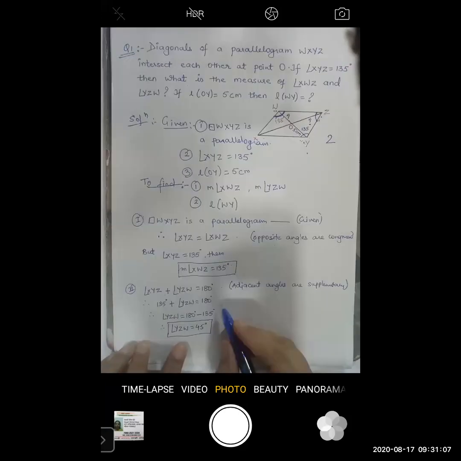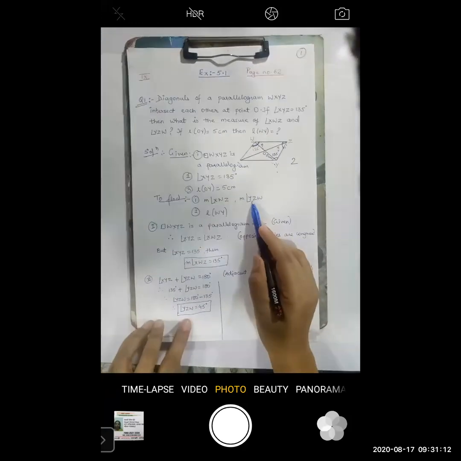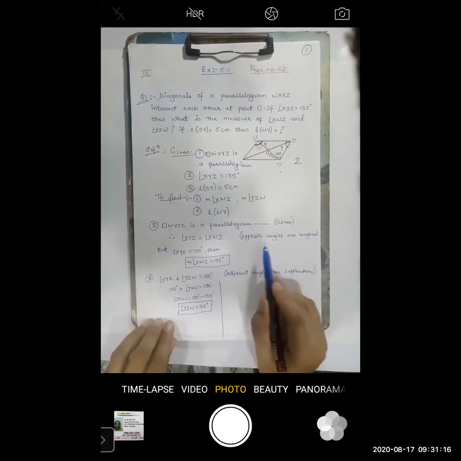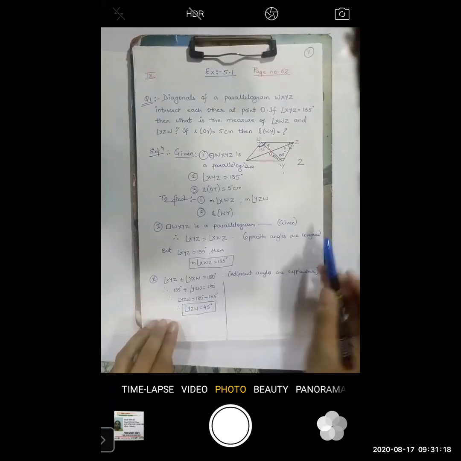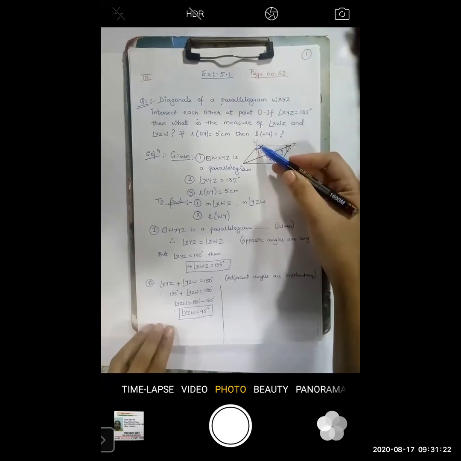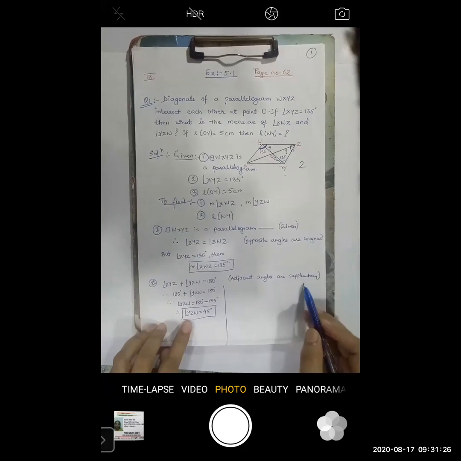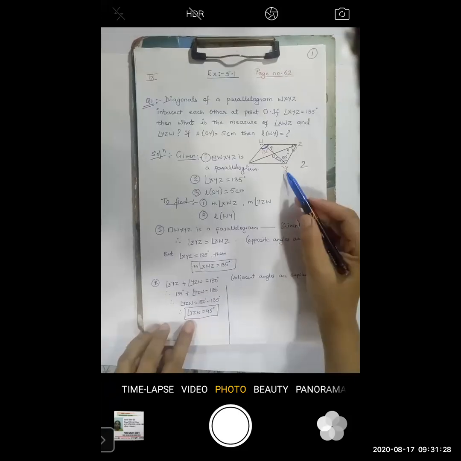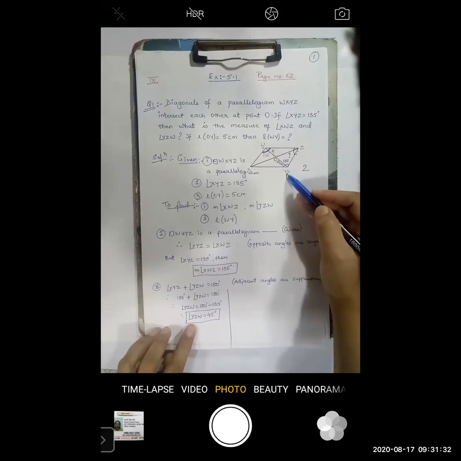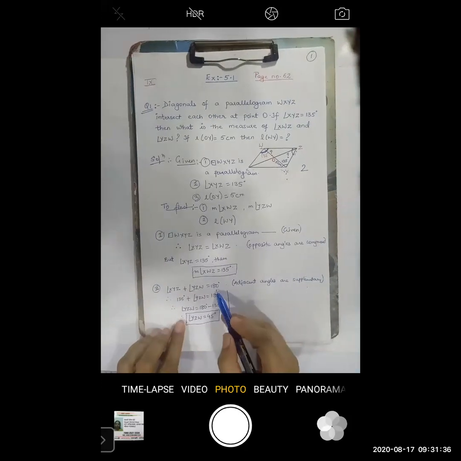Okay, so we got the second angle also. Now here we have used two properties. First one, opposite angles are congruent. So if angle Y is 135, angle W will also be 135. Second property we have used, adjacent angles are supplementary. Angle Y and angle Z are adjacent angles, and the addition of these two angles is how much? 180 degrees. Okay.